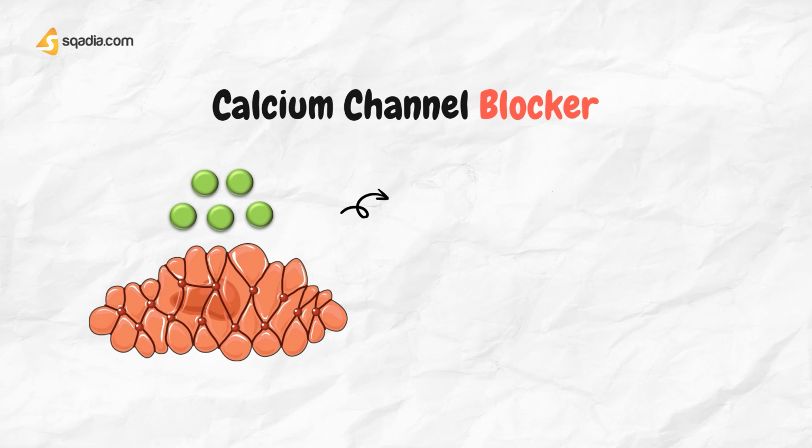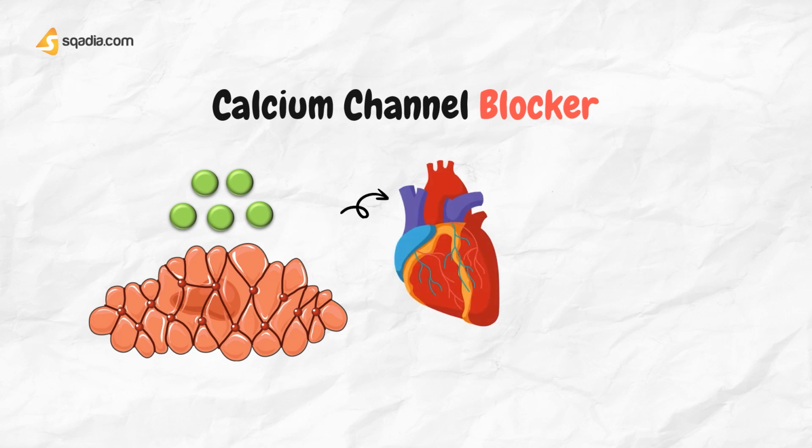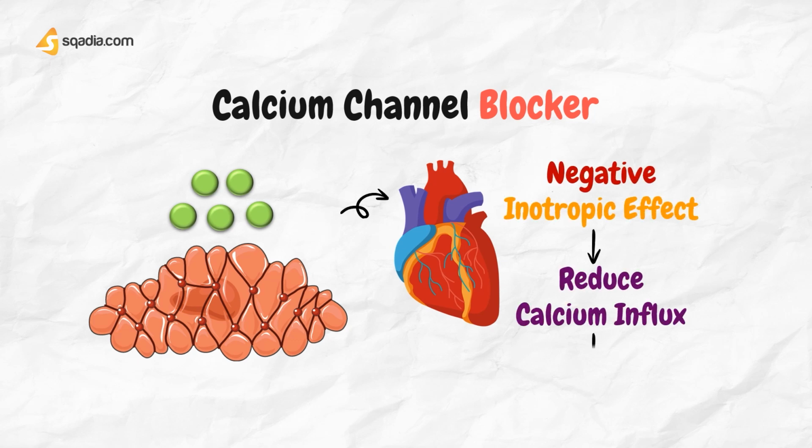Calcium channels in the myocardium and conducting tissues of the heart are also affected by calcium channel blockers, which produce a negative inotropic effect by reducing calcium influx during the plateau phase of the action potential. However, the dihydropyridines, for example nifedipine and amlodipine, have relatively little effect on the heart because they have a much higher affinity for channels in the inactivated state.